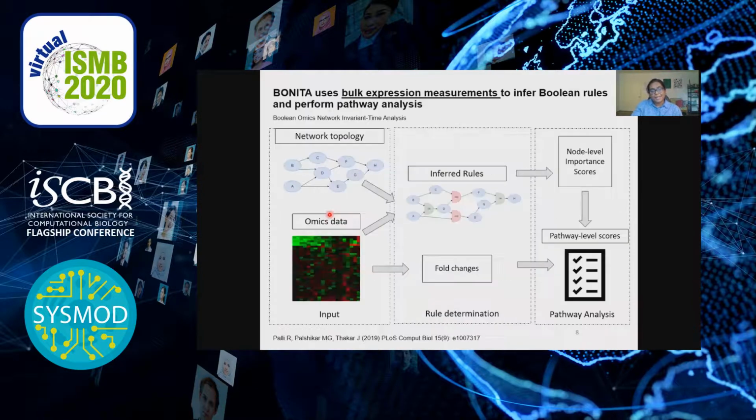Our previously published algorithm, Bonita, or Boolean omics in network invariant time analysis, infers Boolean rules for predefined network topologies using bulk expression measurements. Briefly, Bonita uses predefined network topologies and RNA-seq data to learn and optimize regulatory rules, which are then used to perturb networks in silico. This perturbation is used to calculate a score that defines the influence of each node over the network, and these importance scores, weighted by experiment-specific fold changes, are used to quantify pathway dysregulation.